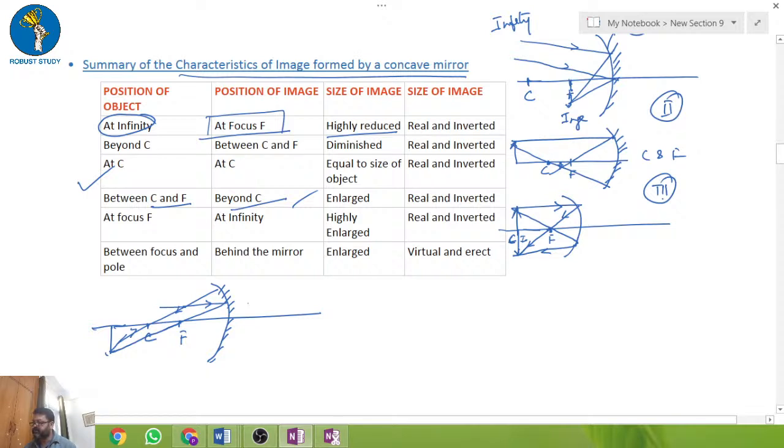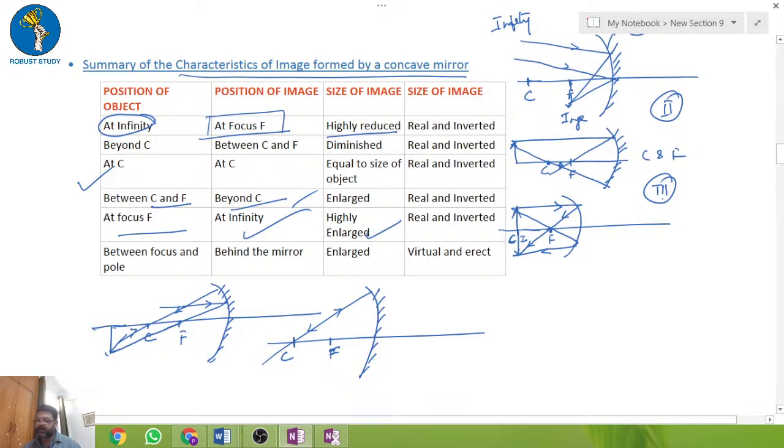Now similarly, when the object is at the focus, the image is at infinity, which is highly enlarged. Now you have to remember the size of the image and the size of the object. This is the fifth one. This is a very rough drawing, so please follow your book if you want the exact design, and otherwise I will post it.